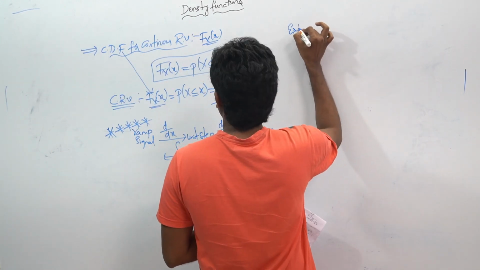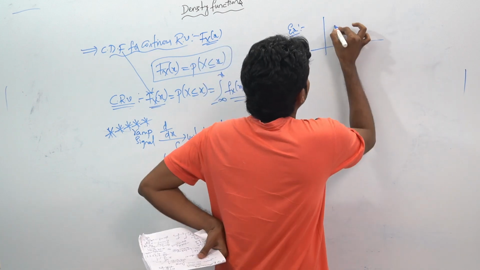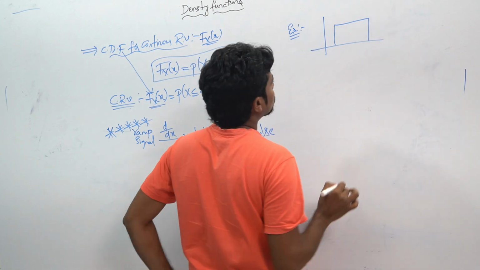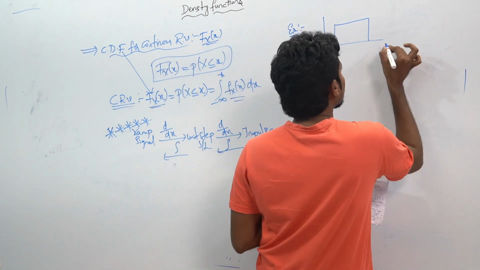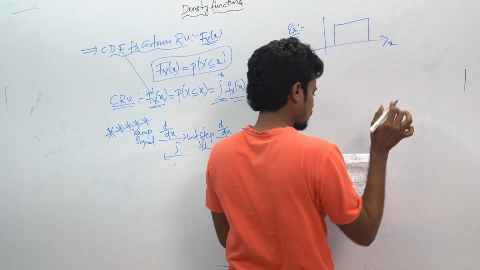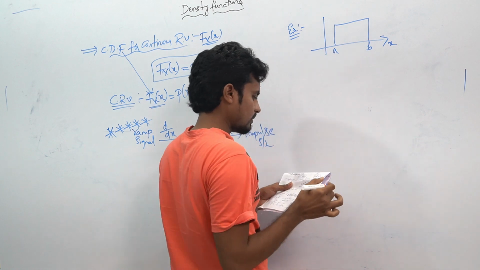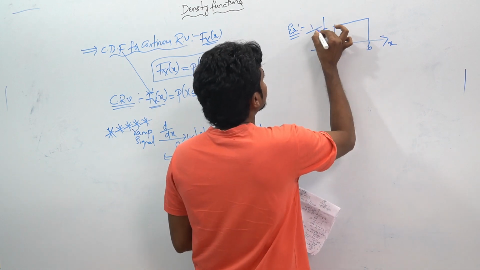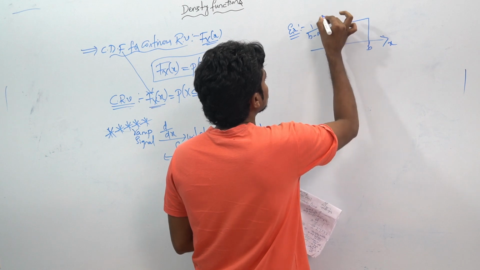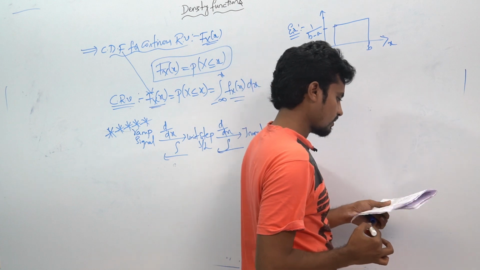Example: this will be the step signal. They will give X, A and B. This will be 1 divided by B minus A.